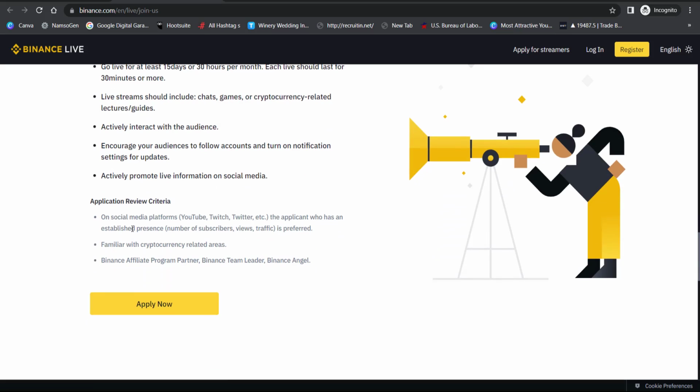Application review criteria. On social media platforms, YouTube, Twitter, Twitch, etc., the applicant who has an established presence, number of subscribers, views, or traffic is preferred. So if you have a social media following, it is an added advantage for you to become bigger on this platform. Familiar with cryptocurrency related areas, you can become bigger if you are already into crypto and you are knowledgeable about it. You can have followers. This is a very large place. You can join the Binance affiliate program, partner, Binance team leader, Binance different ways.